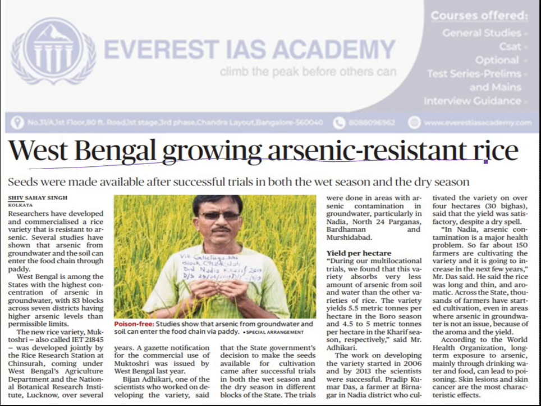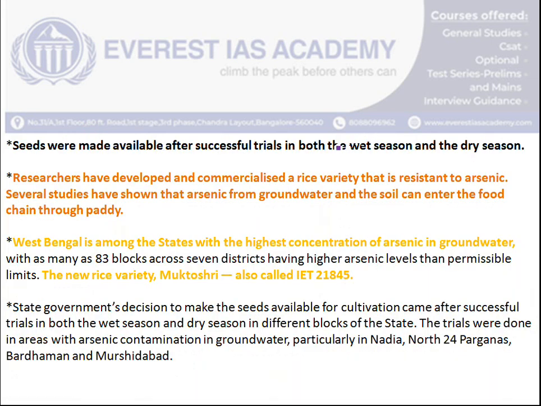Next article is West Bengal growing arsenic-resistant rice. Friends, if you know, in India West Bengal is one of the states which has the highest concentration of arsenic even in groundwater.